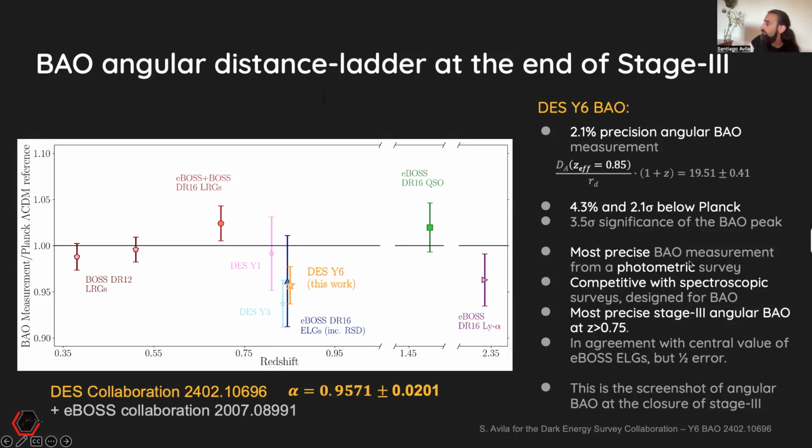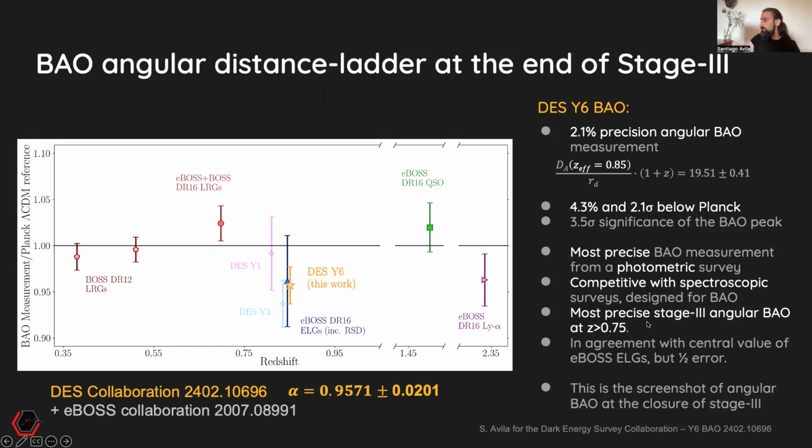This is the most precise measurement from a photometric survey, and it's competitive, as you can see here, with some spectroscopic surveys designed to measure BAO. We're competitive in this particular redshift range. And of course, we're only showing angular BAO, but some of these surveys will also allow measuring radial BAO, which we cannot do with photometric surveys. But at the moment of publication, we were the most precise angular BAO at this redshift, below 0.75.